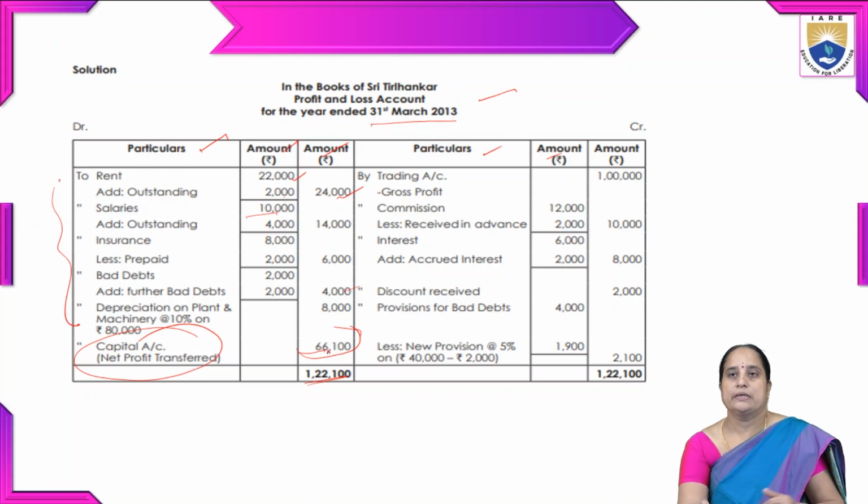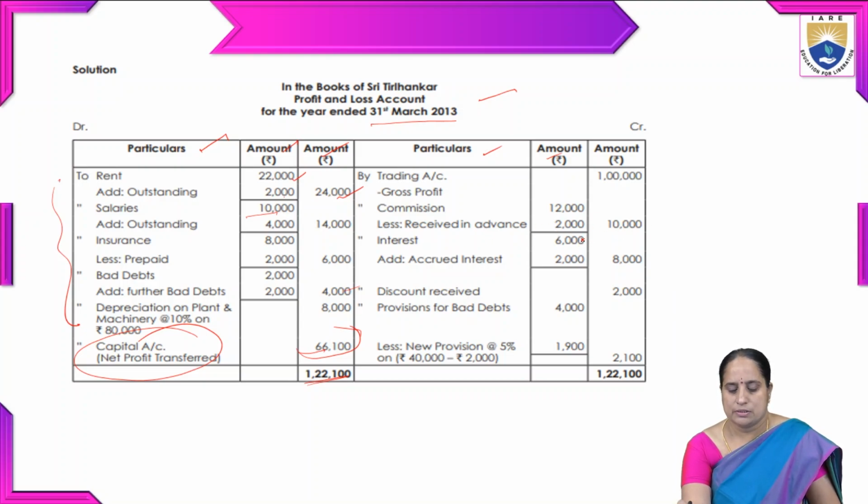So coming to credit side, all incomes should be mentioned on the credit side of the profit and loss account. Whatever we got from the trading account, that is 1 lakh, the gross profit that we have transferred from the trading account. Then commission, less received in advance, 12,000 minus 2,000, 10,000.